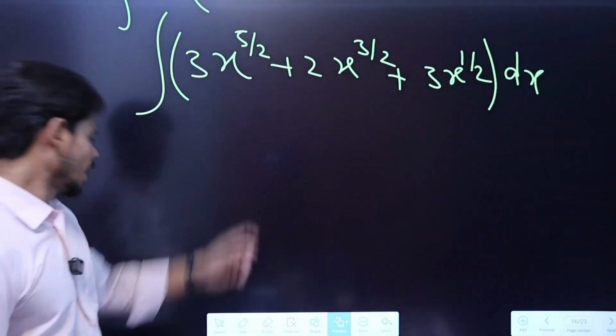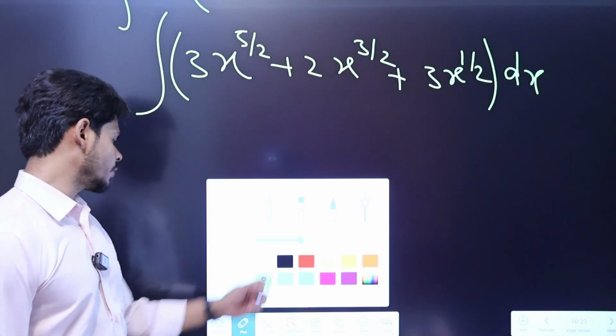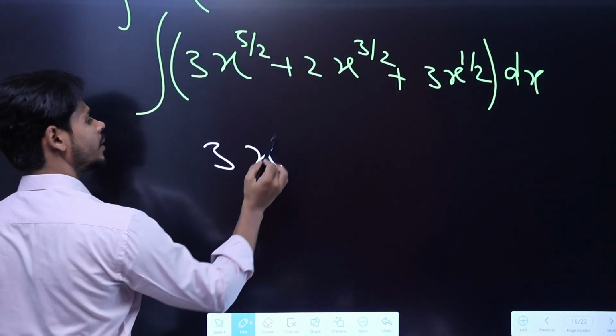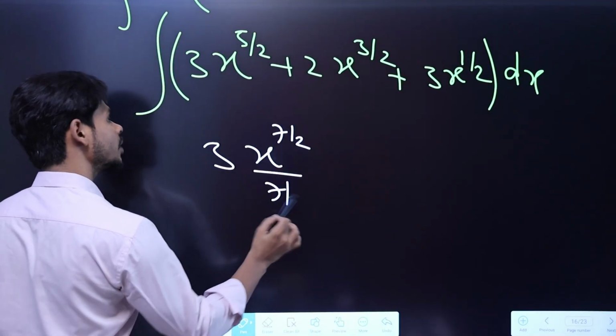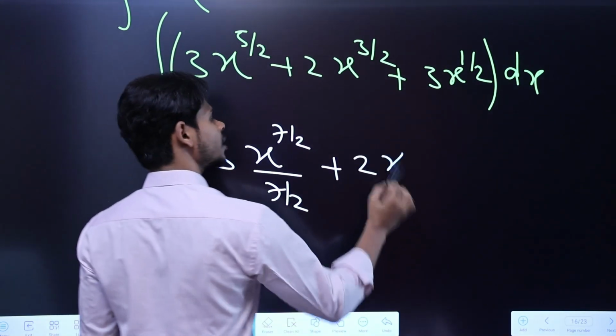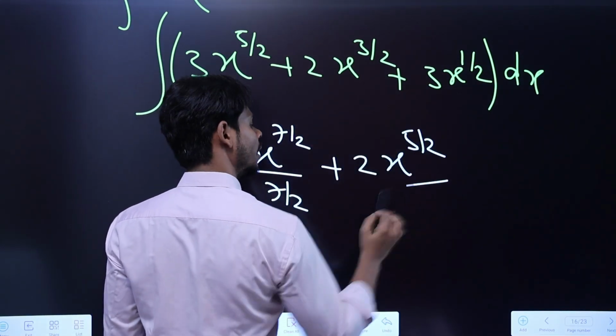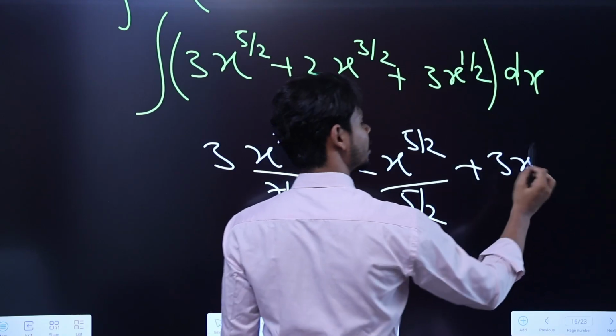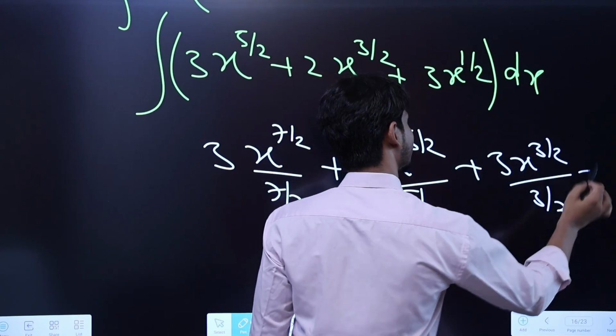When we find the integral, we just need to add 1 to the power. So 3 as it is, x as it is; if I add 1, it will become 7 by 2 and divide by that number. Then plus 2 as it is, x raised to power, add 1, so it will become 5 by 2 and divide by that number. Then plus 3, x raised to power 1 by 2; if I add 1, it will become 3 by 2, divided by 3 by 2, plus c.